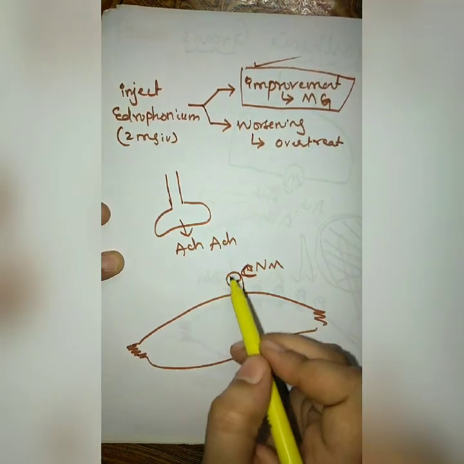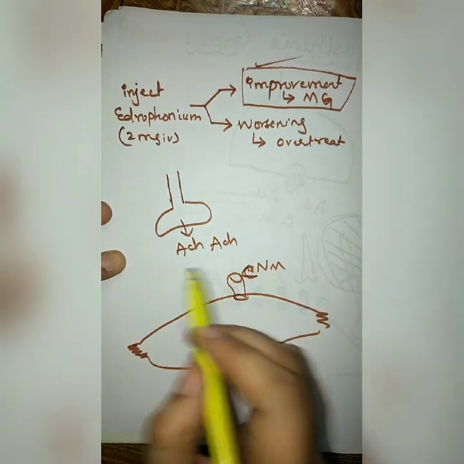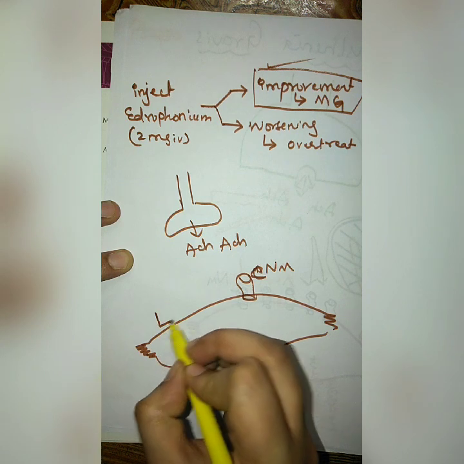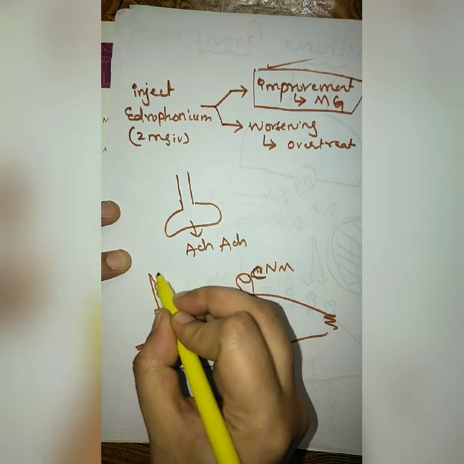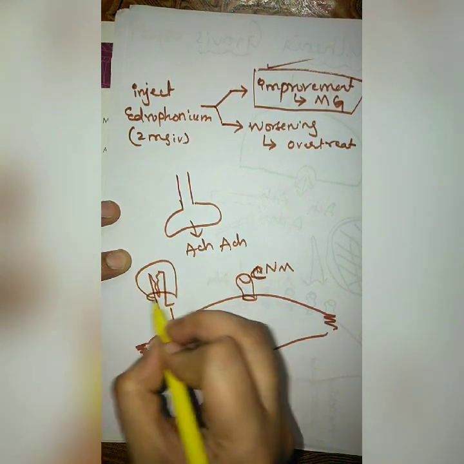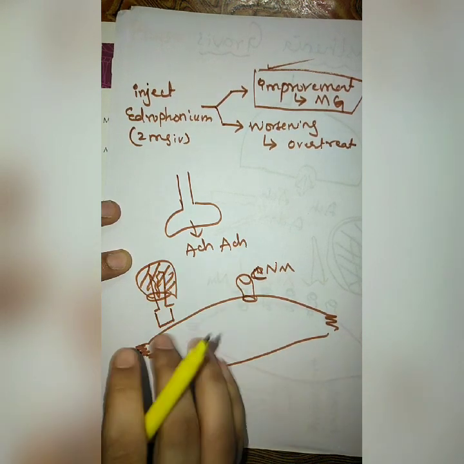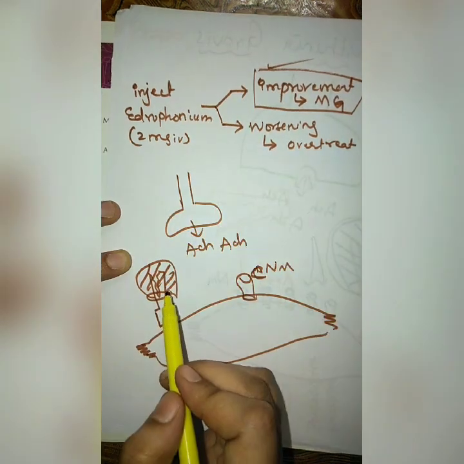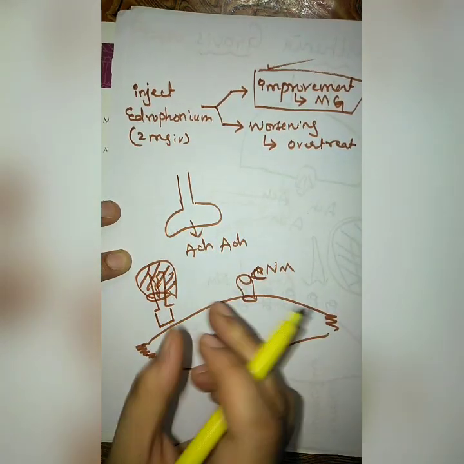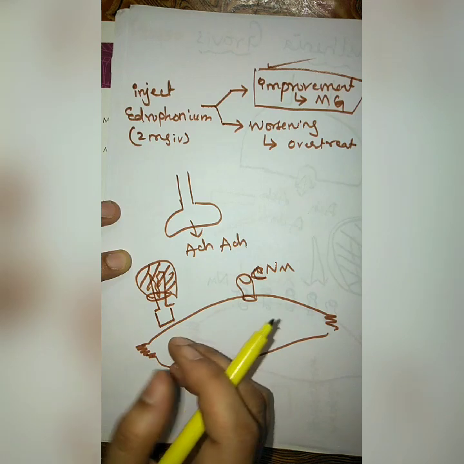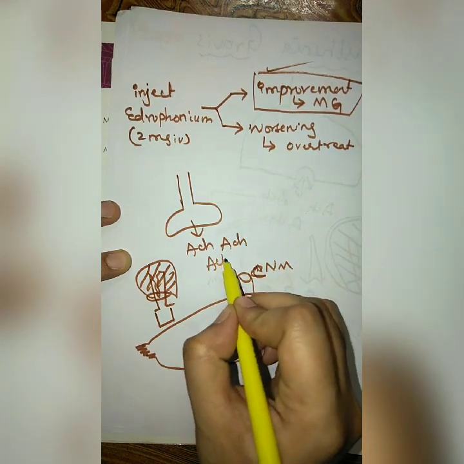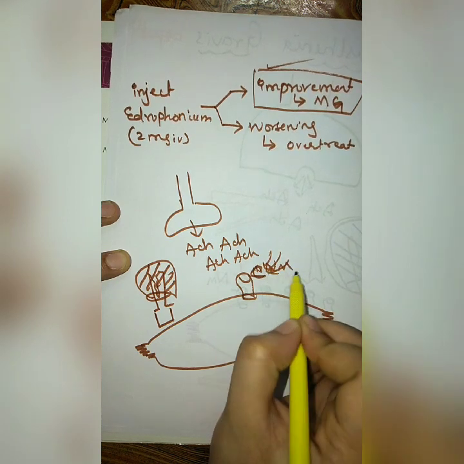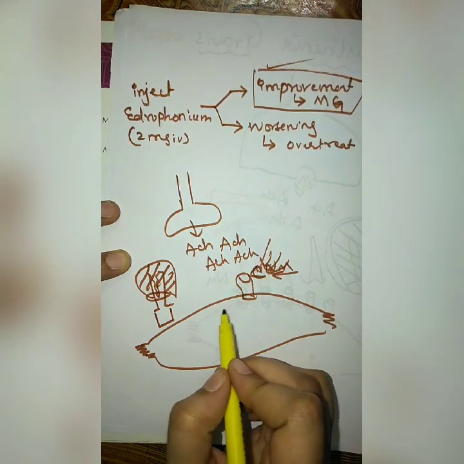So when there is over treatment with anticholinesterase drugs, we have already inhibited the enzymes, so they are available in very small amounts. If we again give edrophonium, the residual enzyme also gets inhibited, and there will be a large supply of acetylcholine and continuous activation of the receptor.